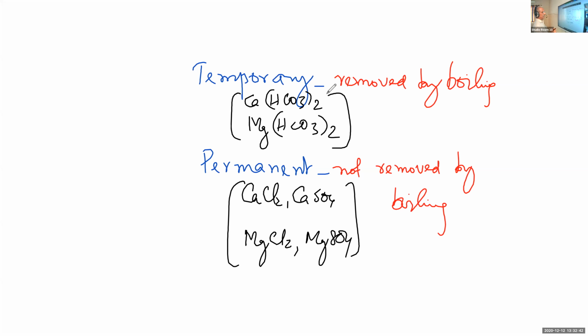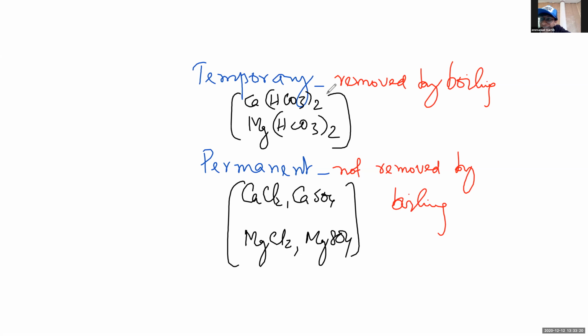Now let me ask you a simple question. You are given two samples of hard water. One is temporary hard water, the other is permanent hard water. How can you easily distinguish between these two? A simple test. You give a simple test to distinguish between temporary hardness and permanent hardness.